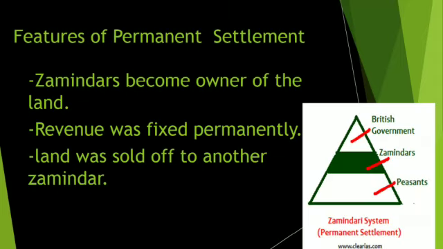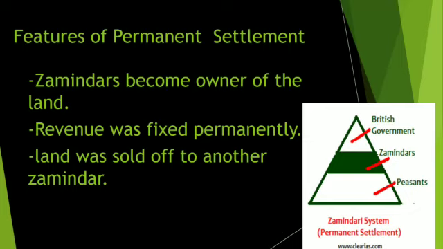Main features of the Permanent Settlement. Under this system, zamindars were recognized as the owners of the land. They were given the right to collect the revenue from the peasants. Before the Permanent Settlement Act, zamindars were the agents of land collectors for the company. They had no land occupying rights. After the Permanent Settlement Act, zamindars got land occupying rights and became the owners of the land.